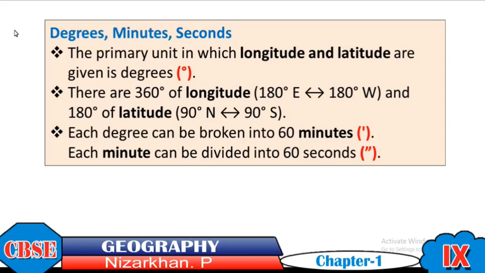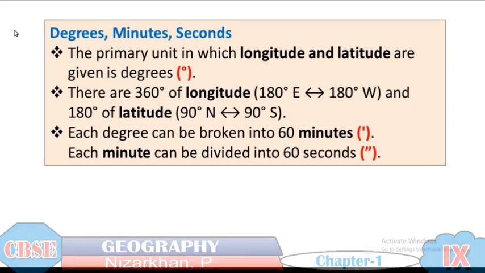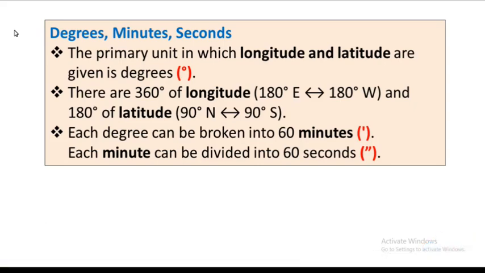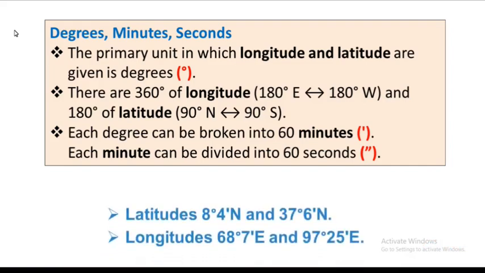Each degree can be broken down. After the primary unit of degree, it is again broken into 60 minutes. That is the single apostrophe. And each minute is again divided into 60 seconds. That is the double inverted comma. In that way, it is mentioned. So the primary unit is degree, then it is divided into 60 minutes, and then again into seconds. So degrees, minutes and seconds, this is the way longitudes and latitudes are given.